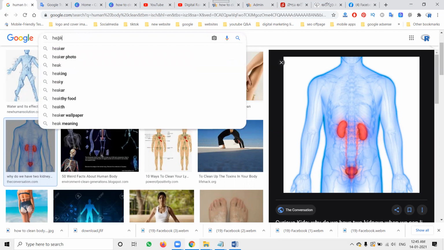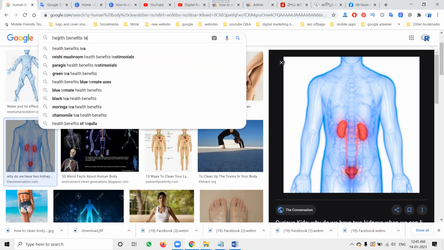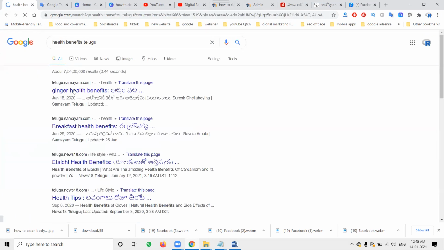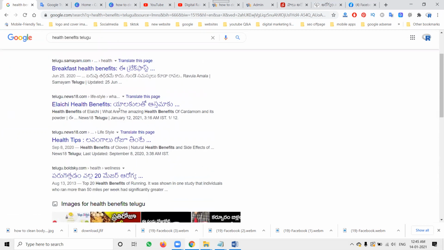So some people will be searching for health benefits in Telugu. People write here, Ginger health benefits, Allam walla. That means Telugu will be written here. See here, breakfast health benefits. So there are people writing in both English and Telugu. They write in both so that people understand the scenario.